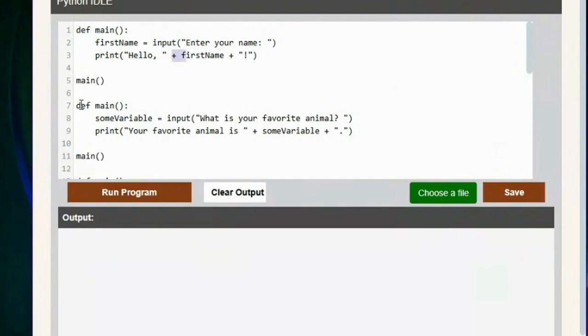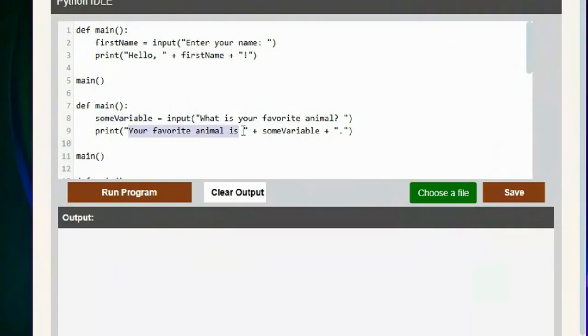And wait a minute. Here's another main function. I thought this was the main function. Is this not the main function? This one is. So we have another main function, and this is some variable. It's not a meaningful variable name because it doesn't tell you anything about what the variable is going to be. What is your favorite animal? Oh, maybe this should have been called fav animal or something, or animal.